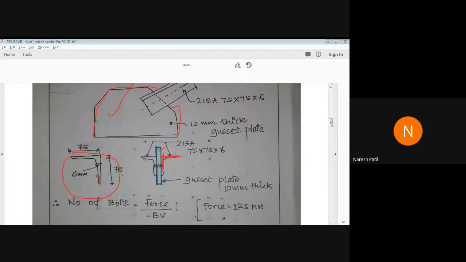Are you calculating? Vishwalur is not there in the meeting. Shubham Musurkar is also not there.